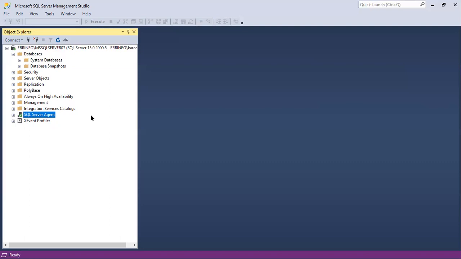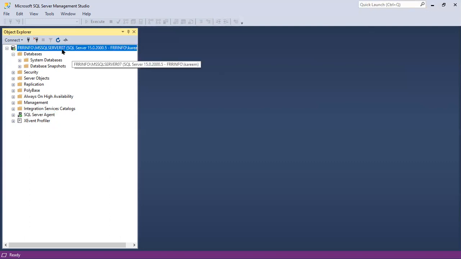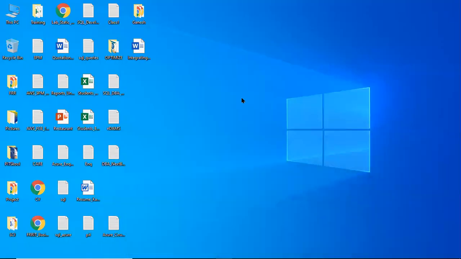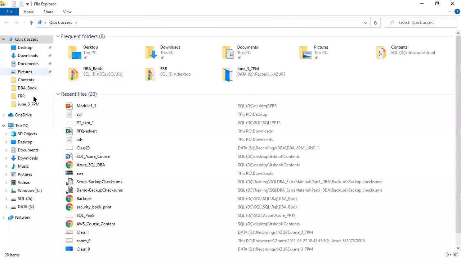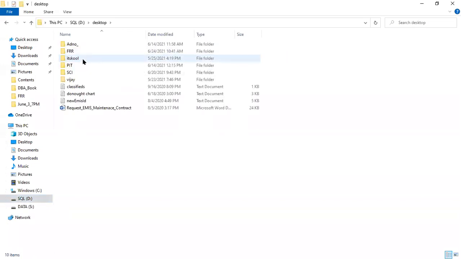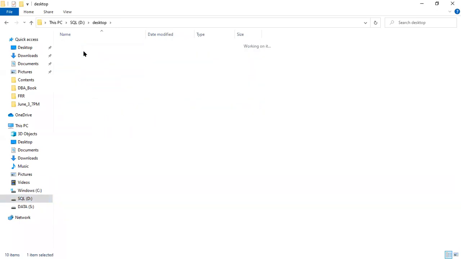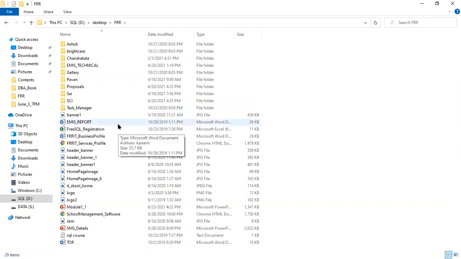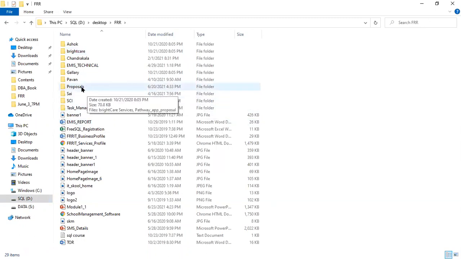So we have to understand how we install SQL Server with basic installation. We have seen a two-step process: first installing the SQL engine, second installing SSMS. On your laptop, you can try to install this by following the same steps later, once you are free, after this class.